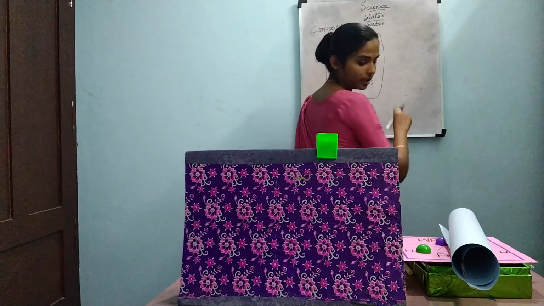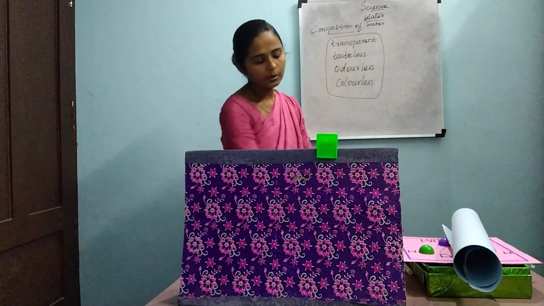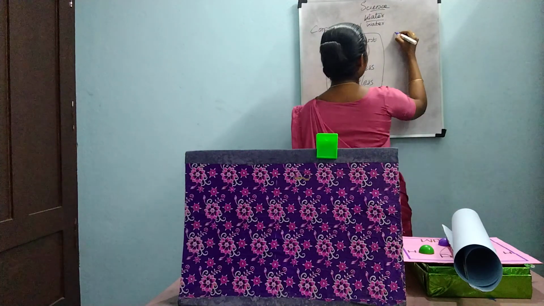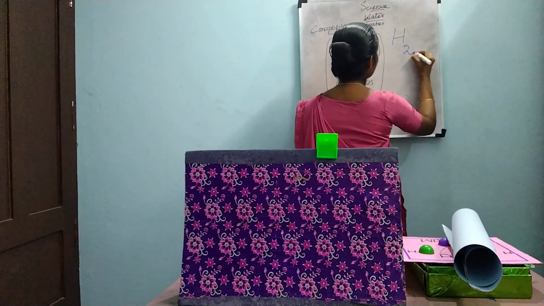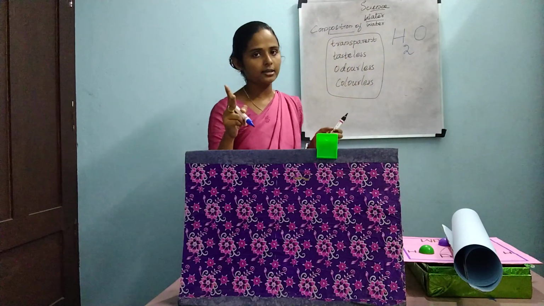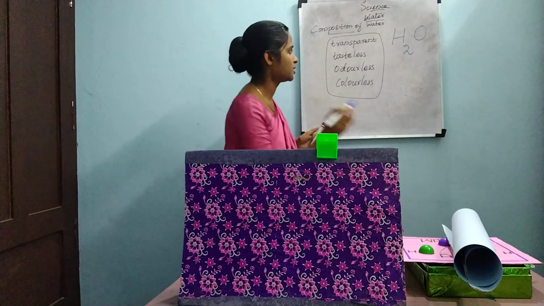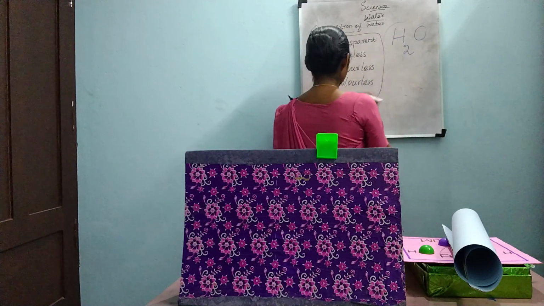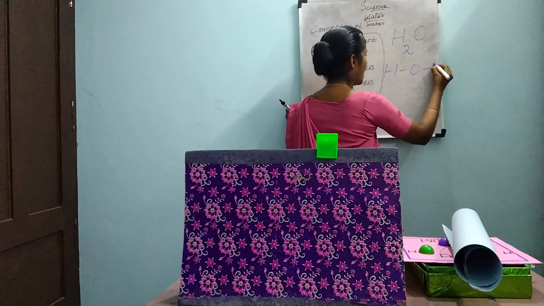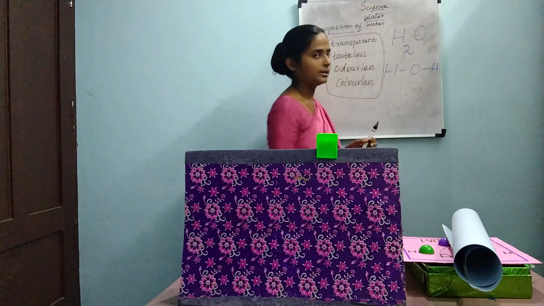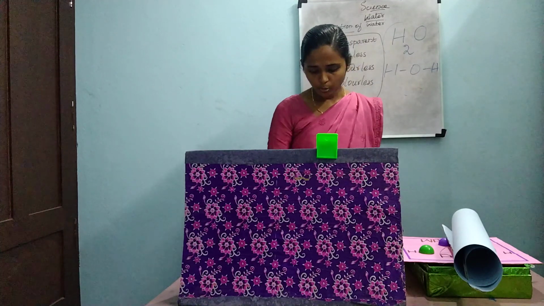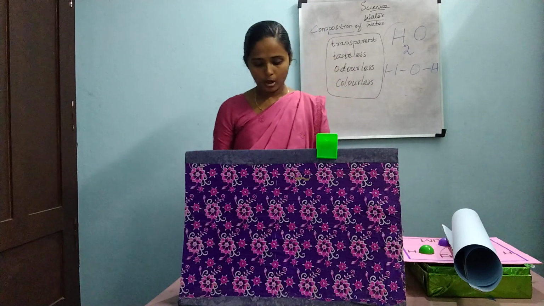What is the chemical formula for water? H2O. Right, very good. H2O means 2 molecules of hydrogen and 1 molecule of oxygen. It has 2 molecules of hydrogen and 1 molecule of oxygen. That is the chemical formula for water.